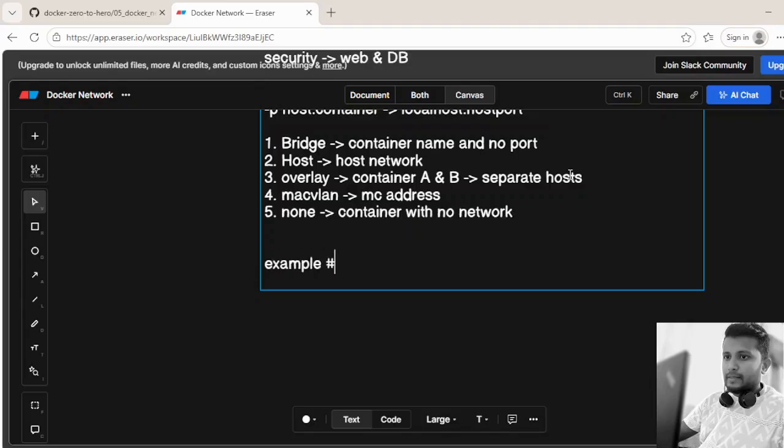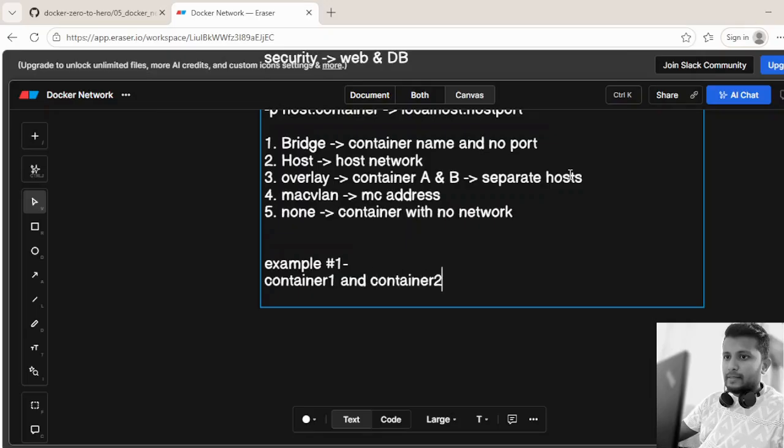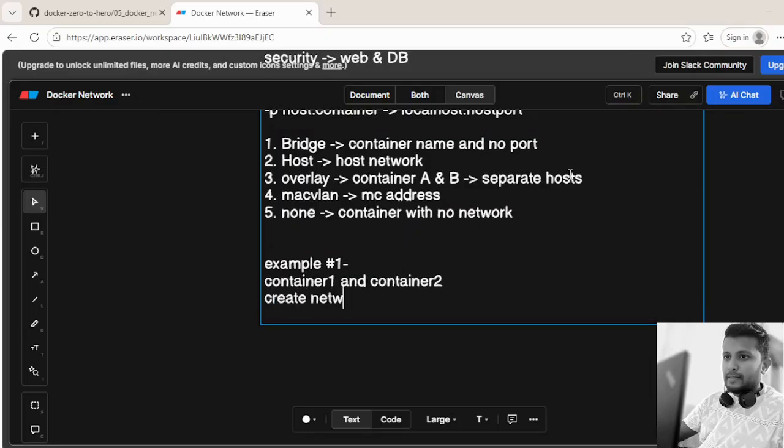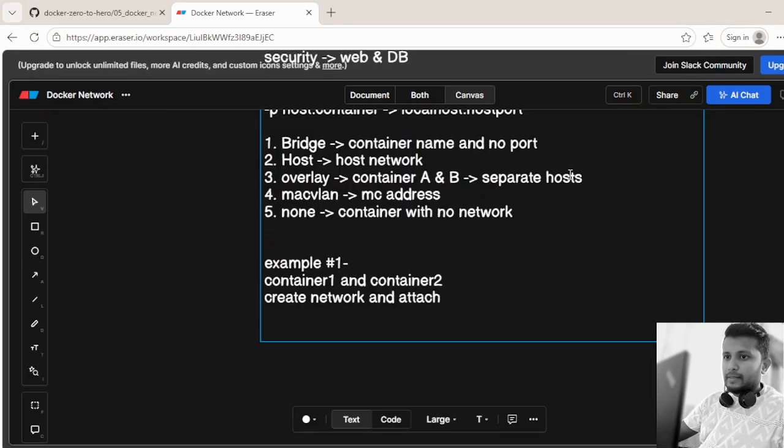In example 1, we'll create container 1 and container 2. We create a network and attach these 2 containers to it. We'll log into container 2 and try to ping or reach container 1 with its name.